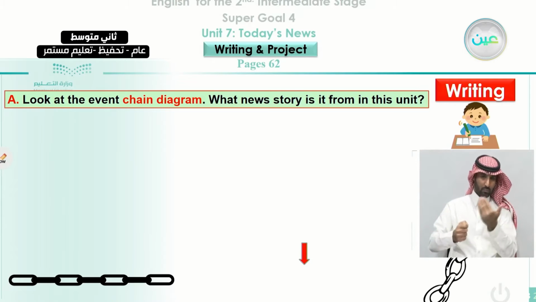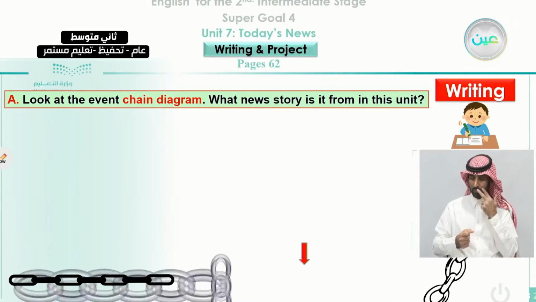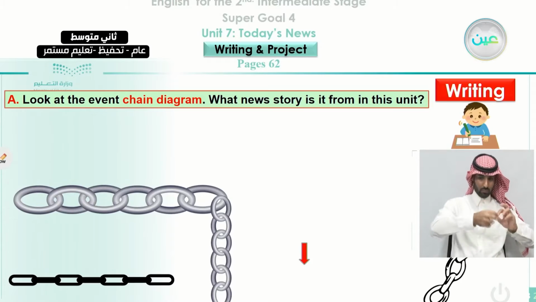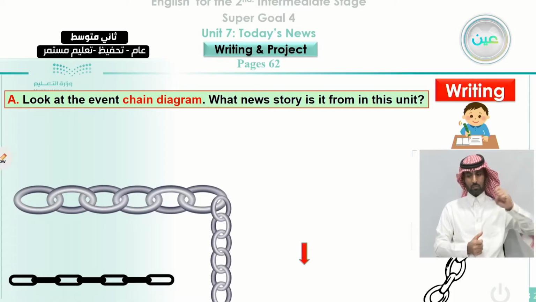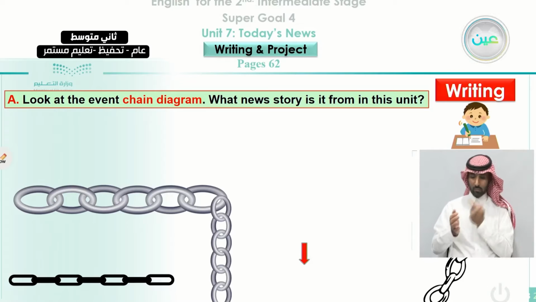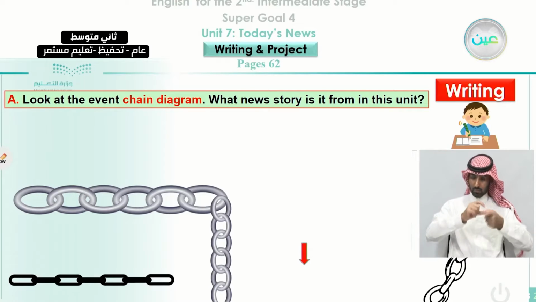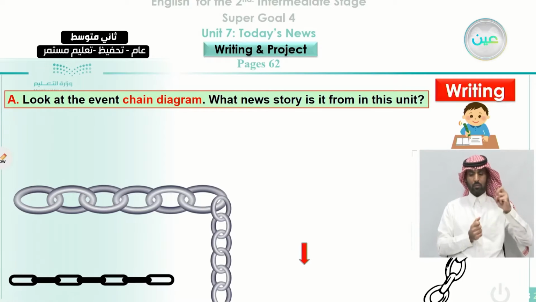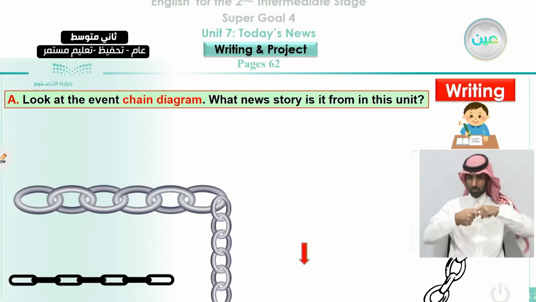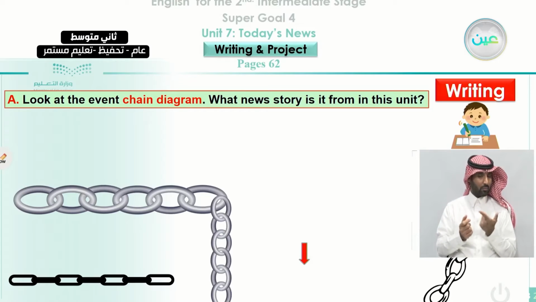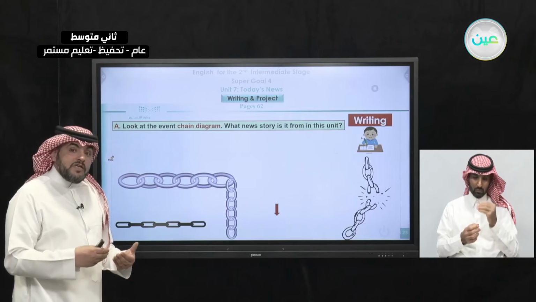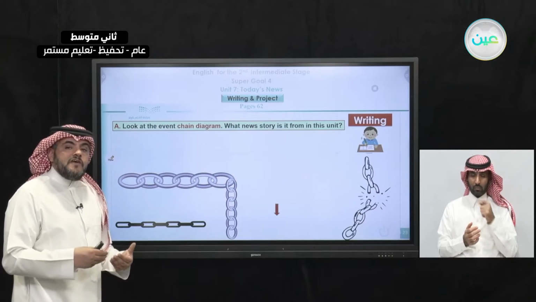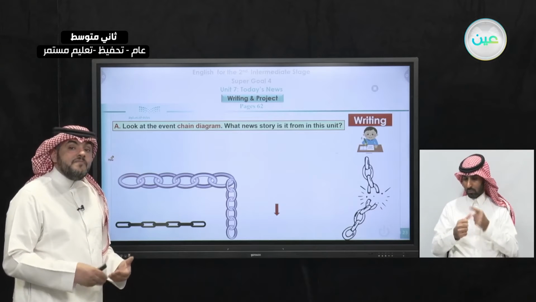Okay, you know what? If you look at the chain, we can say here chain. What do you mean by chain? When we write something, we have to make something called cohesion and coherence. These two things mean that you have to make a good unity for your writing. How can you make that? If you write a story, you have to write it in chronological order. Chronological order means you write the events according to the time they happened.